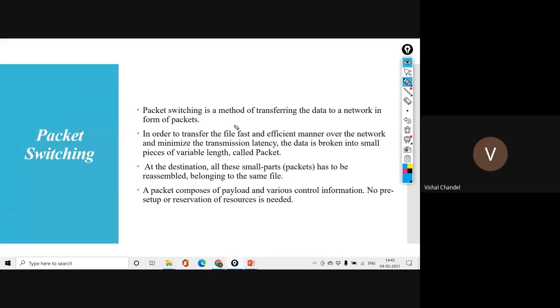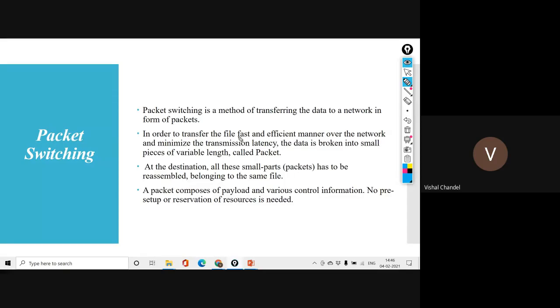At that time, the maximum resources of the network in circuit switching were idle. If you are going to discuss with me, then all the other end devices are not able to transfer something to me. But in this procedure, we all are participating in the form of our information. So that we call packet switching, in order to transfer files in a fast and efficient manner over the network and minimize the transmission latency.